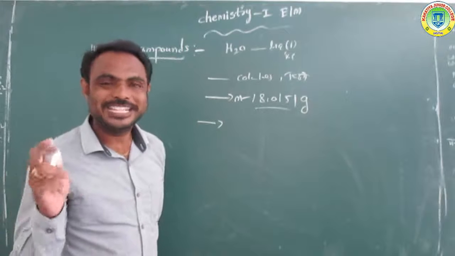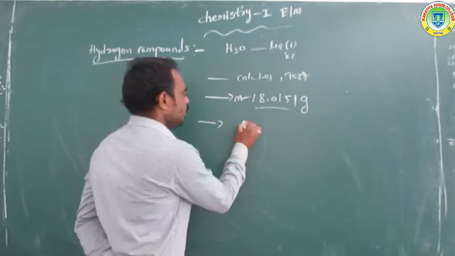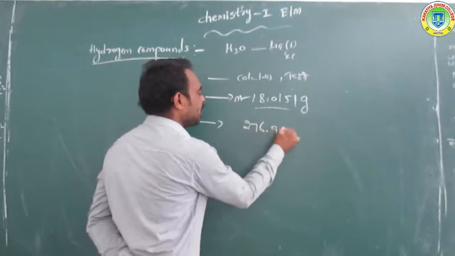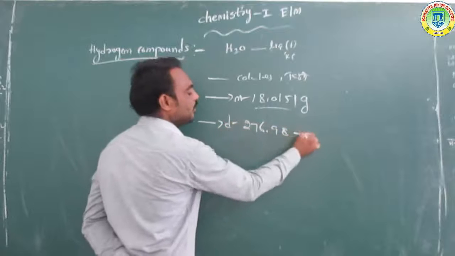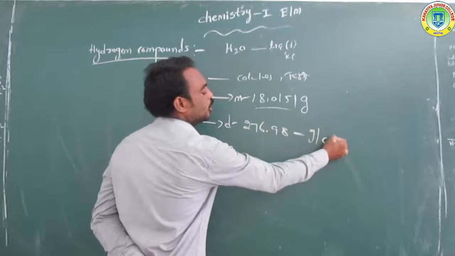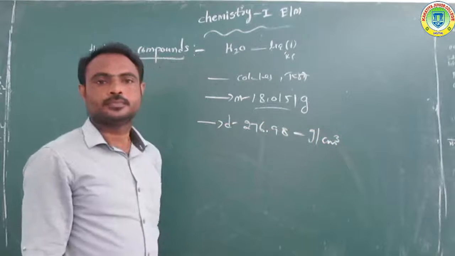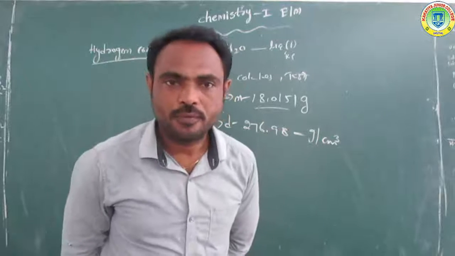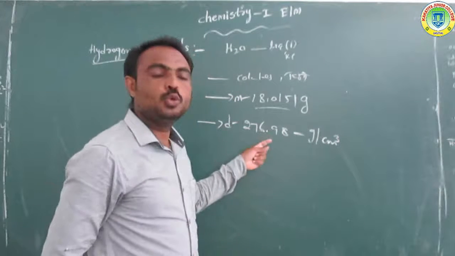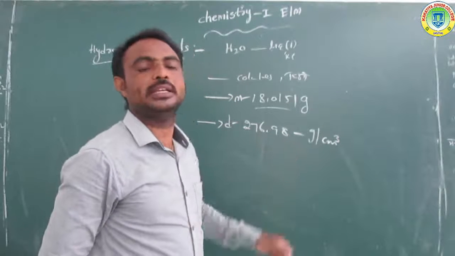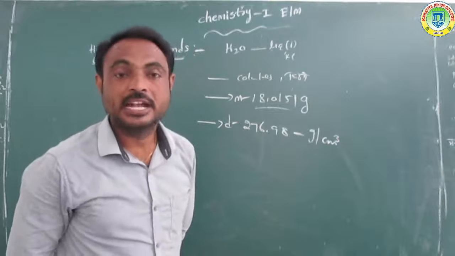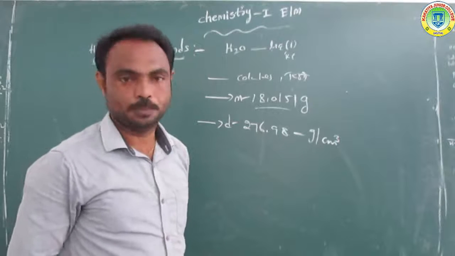The density of water is 276.98 gram per centimeter cube.